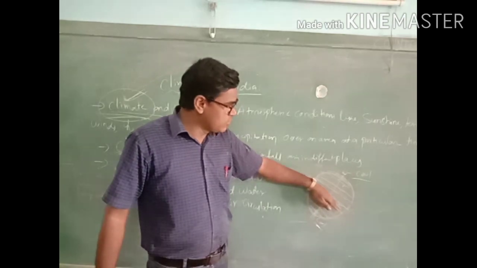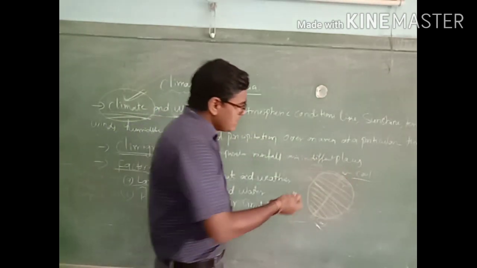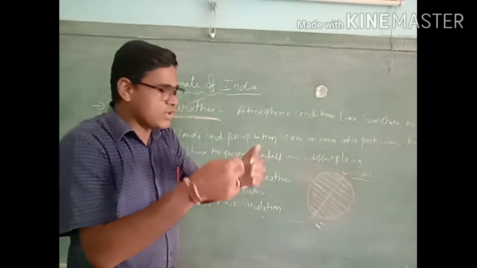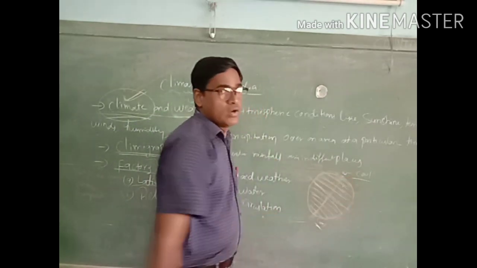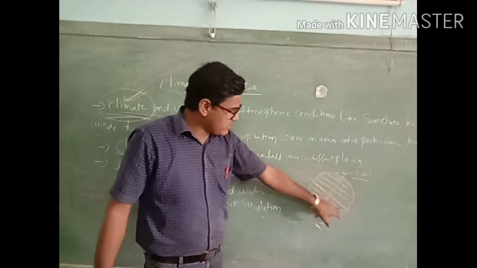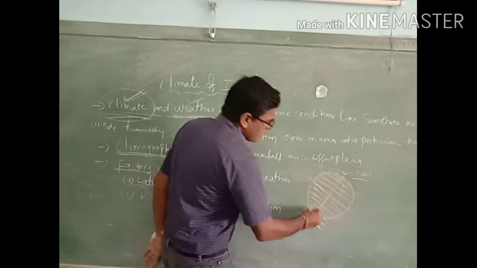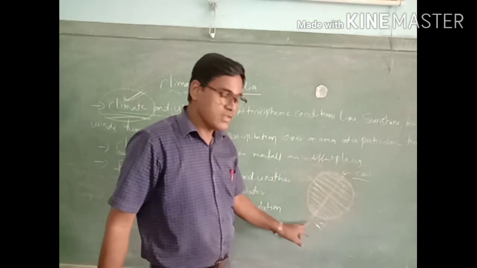From the equator, as we move to the other side, the latitude becomes narrower and finally looks like a small dot. This is called the pole. Same from the equator to the southern side, it becomes narrower and finally looks like a pole, which we call the south pole.